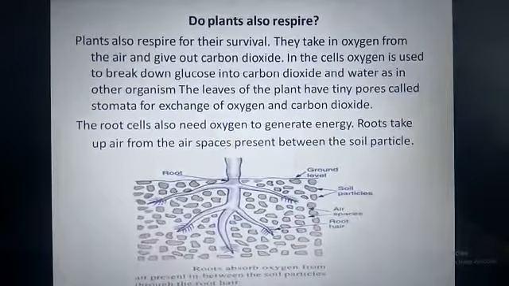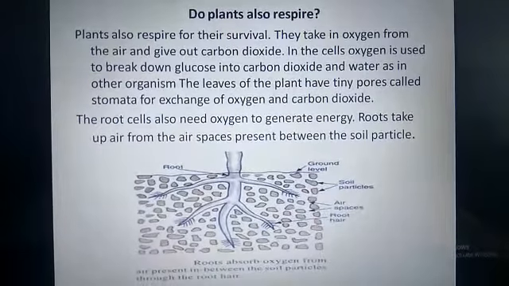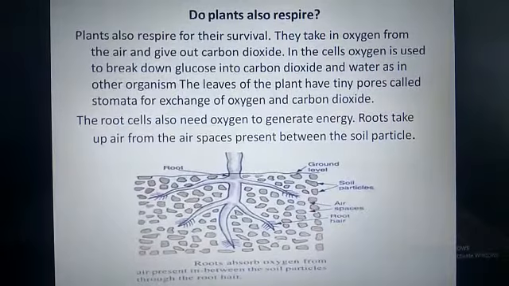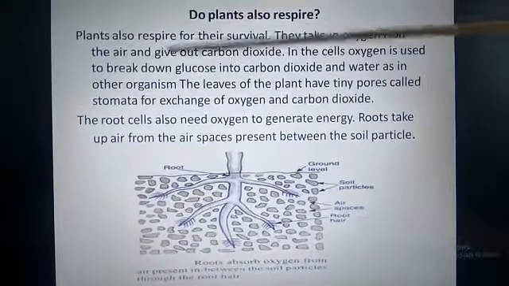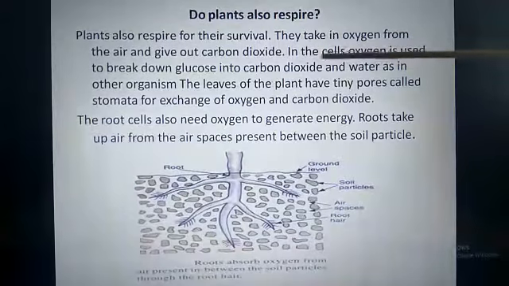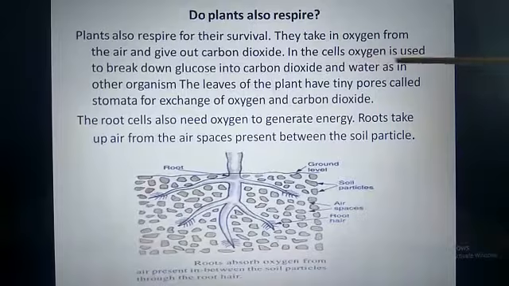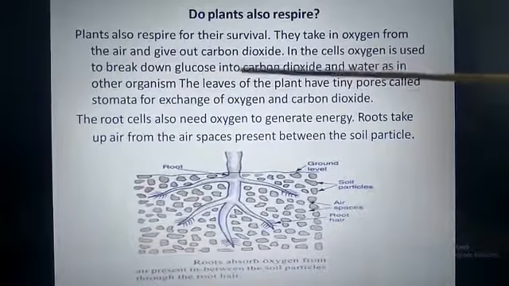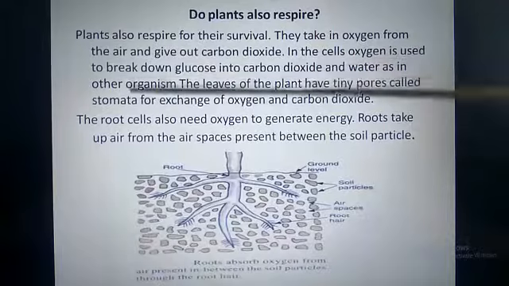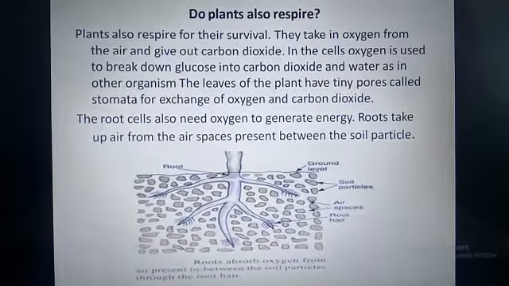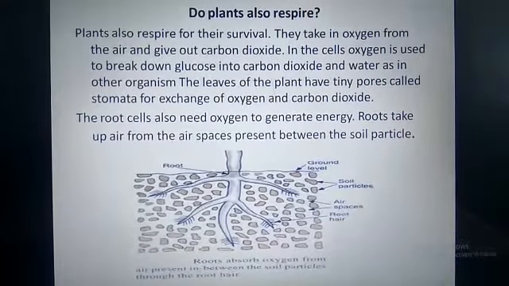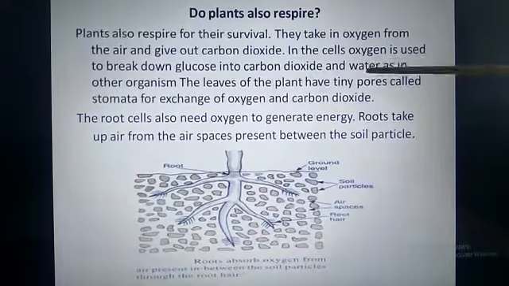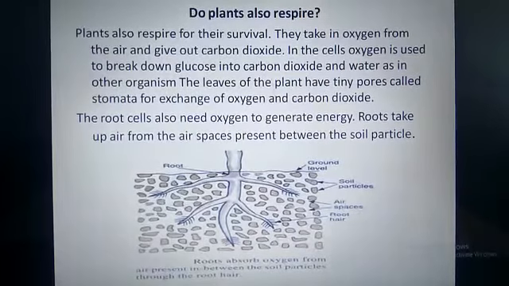Now let us go to the next topic, that is, do plants also respire? Yes, being living beings, plants also respire for their survival. During respiration, they take in oxygen from the air and give out carbon dioxide. And in the cell, this oxygen is used to break down glucose into carbon dioxide and water, as in other organisms. Remember aerobic respiration. In aerobic respiration, the oxygen goes to the cells and helps in breaking down the glucose into carbon dioxide and water. So that happens in plants as well.